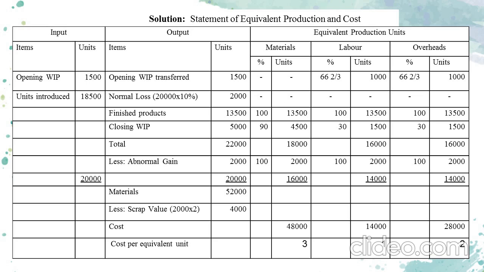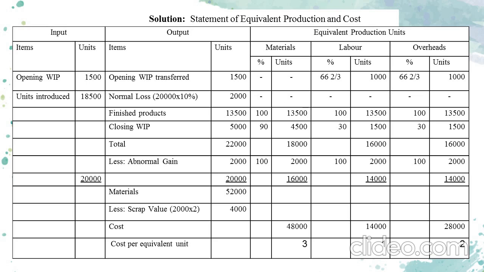Total output units come to 22,000. And in the case of material, equivalent production units are 13,500 plus 4,500, which is equal to 18,000. In the case of labor, 13,500 plus 1,500 is equal to 15,000. And in the case of overheads, the total is 13,500 plus 1,500, which is equal to 15,000.